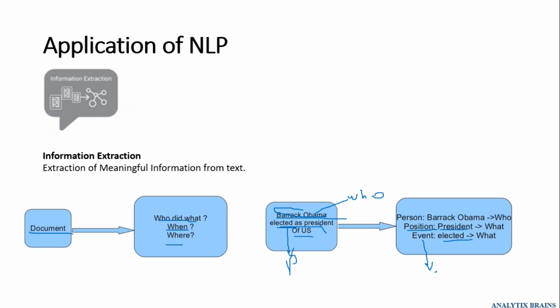So these are the basic intentions, or the basic ideology, behind doing information extraction. All those systems perform information extraction on a set of documents, a single document, a list of text, or a single line of text. The idea here is to get the answers to the questions who, when, where, what, etc. So this is about information extraction.